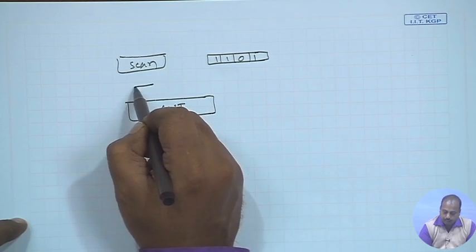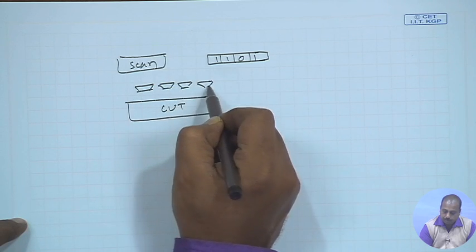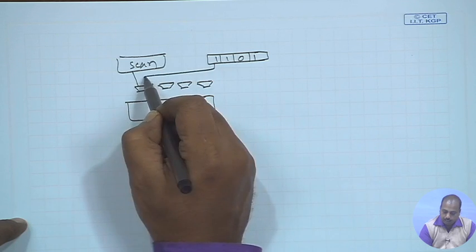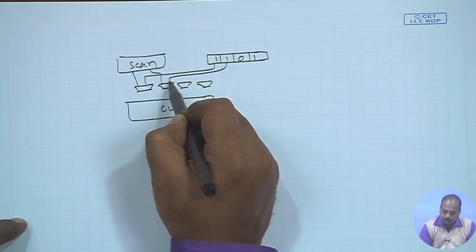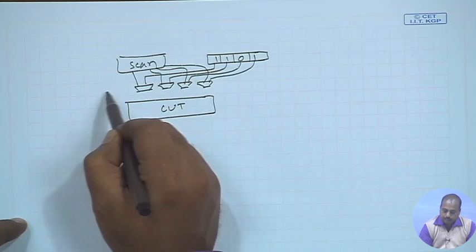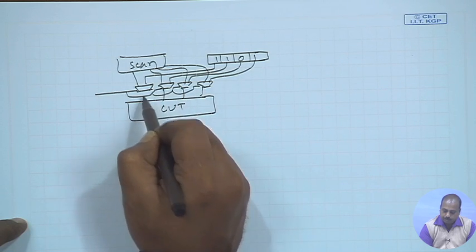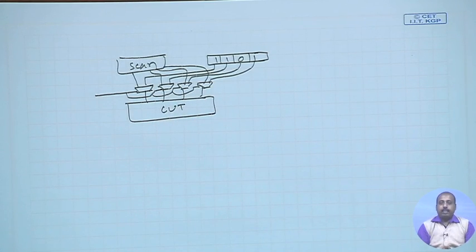So, we put some multiplexers here, 4 multiplexers. One input is coming from scan, another input is coming from here, like this. We can do it like this, and this enable line can be fed as the select line of these multiplexers. Now, what happens when the circuit is idle, with enable equal to 0? The circuit will see 1 1 0 1, which is a pattern for which the leakage power consumption of the circuit is minimum. This simulation can be done based on the type of gates that we have in the circuit.